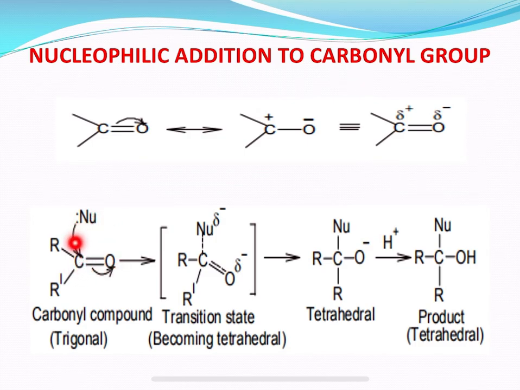When the nucleophile comes in contact with this carbonyl compound, we see a transition state. The pi bond breaks, the oxygen carries a negative charge, and the carbon is attacked by the nucleophile, so the trigonal structure is converted into a tetrahedral structure.